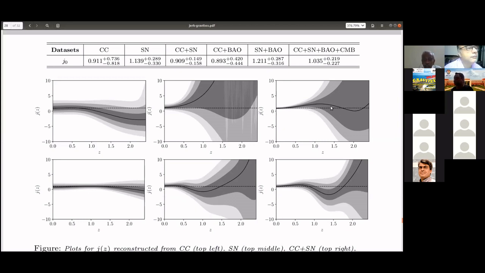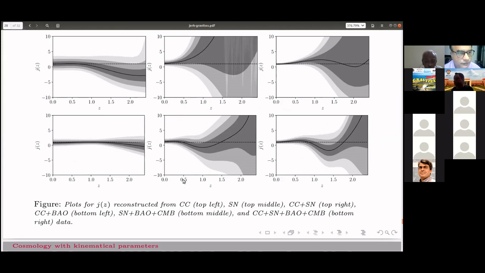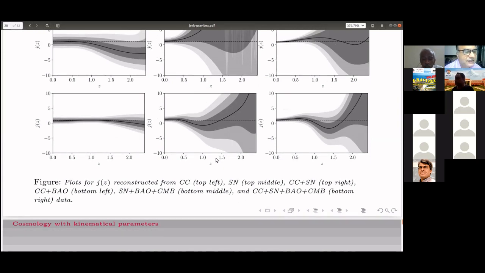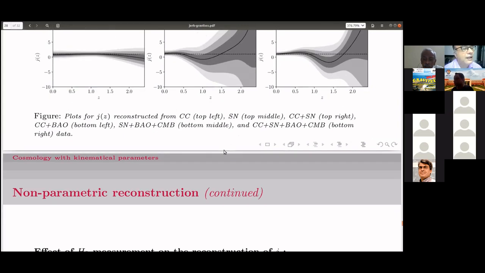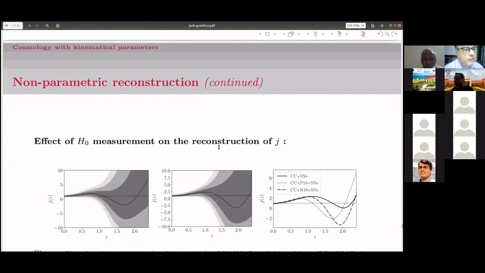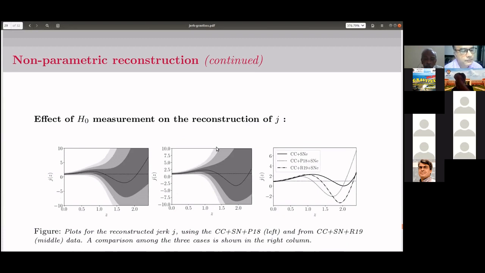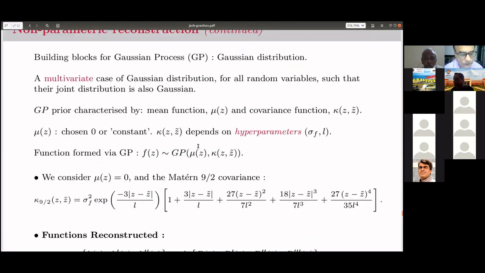But j is not a monotonic function, that we find. So these are for different combinations of the data sets. I just flash the results. You can see that in almost all the cases, lambda CDM is included in 1 sigma.